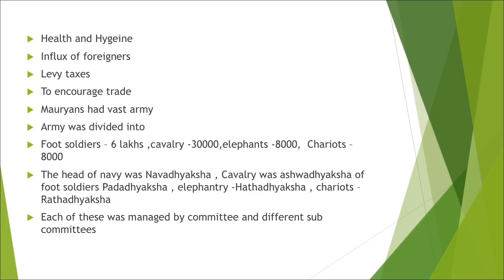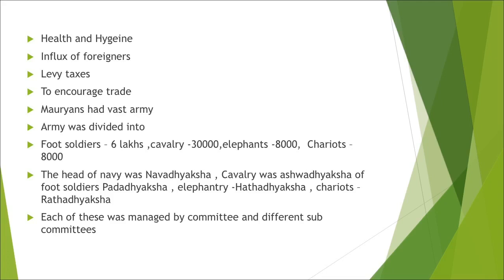A large number of foreigners came to this city, so the influx of foreigners encouraged trade, sale and purchase of goods, and levied taxes. All this was the function of the various committees in the center, that is, Patliputra.